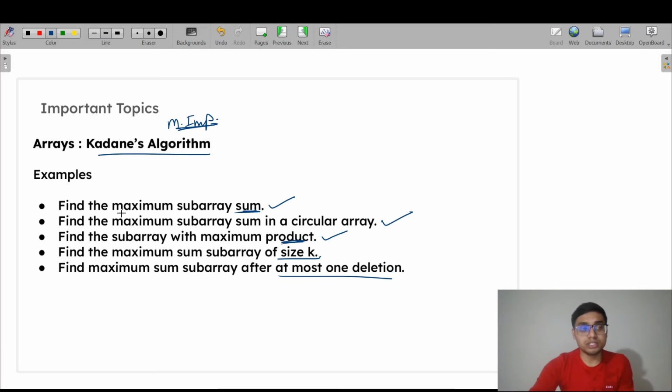You can find not only the maximum subarray sum, you can also find the minimum subarray sum. Like this, there are various problems based upon Kadane's algorithm. We already covered all these topics.